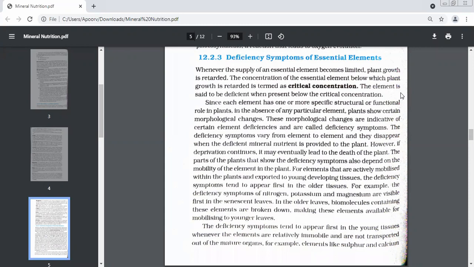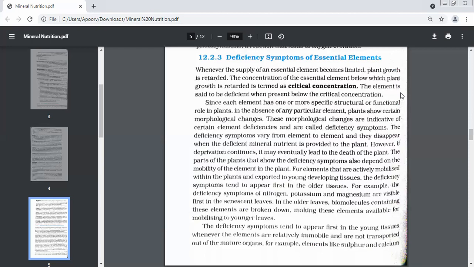We know that one element has more than one function. Yesterday, when we did macro elements, we saw that each element has 3 or 4 functions in a plant. Now, supposing one element is not there or is less in amount, then plants will start showing certain kinds of changes.